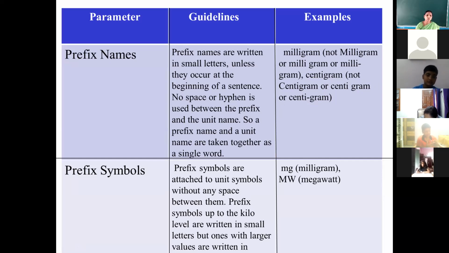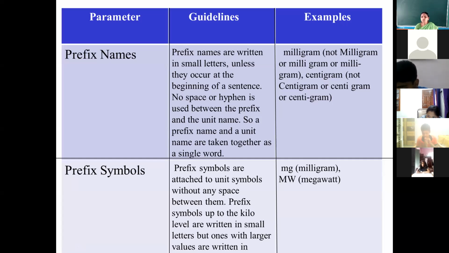Next, come to the fourth rule: prefix symbols. When we are writing the symbol, not the name, like here we have written the full spelling, then how to write the prefix symbols? Prefix symbols are attached to the unit symbol without any space between them.